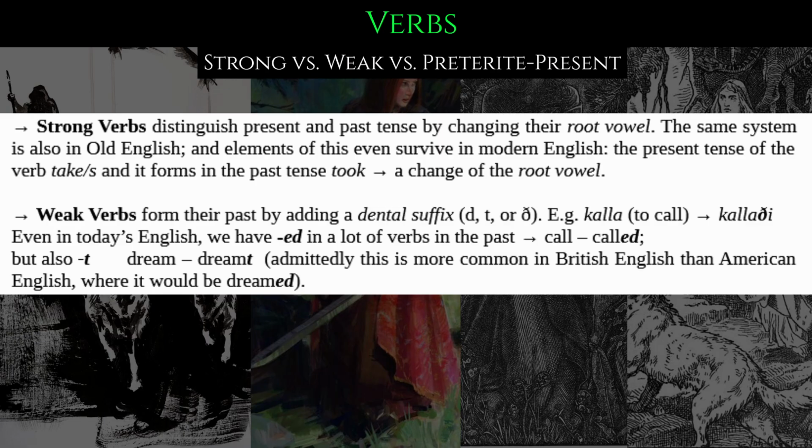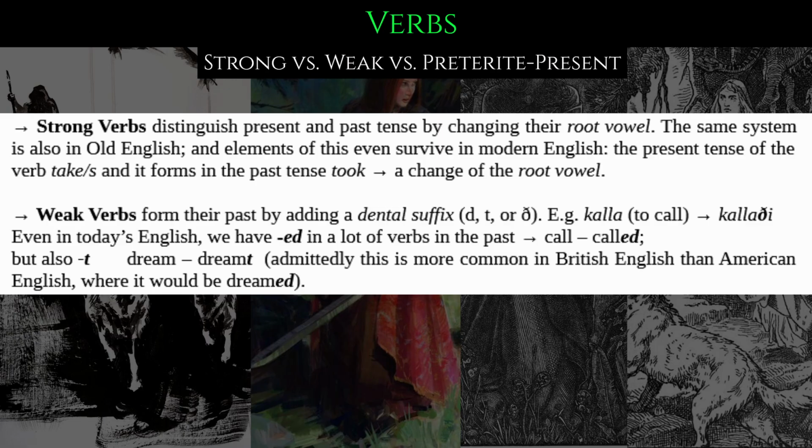You see, in Old Norse, verbs build their past tense in specific ways and can be divided into the categories of strong and weak verbs, and a very small third type, the preterite present, which has features of both the strong and weak verbs. And you will see, when I say small group, it is really small. So, beginning with the strong verbs.